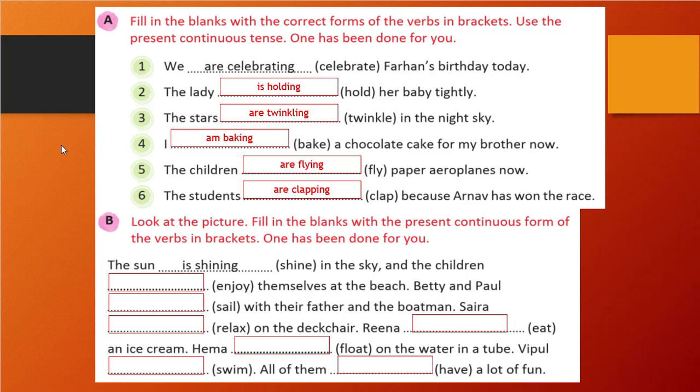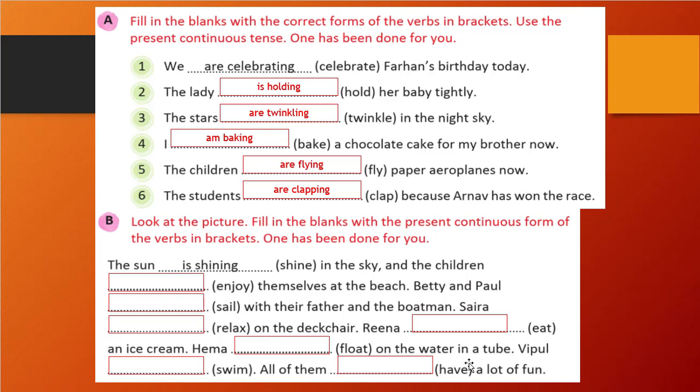Fill in the blanks with the present continuous form. So this exercise is also like that. What do we need to do? We just need to fill in the blanks with the present continuous form of the verbs in the bracket. One has been done for you. You can see the sun, blank space, in the sky. So obviously the sun is singular. So we have written is, and shine we need to write with ing. So shining. So is shining. Right? In a similar way, we will fill up all the other blanks also.